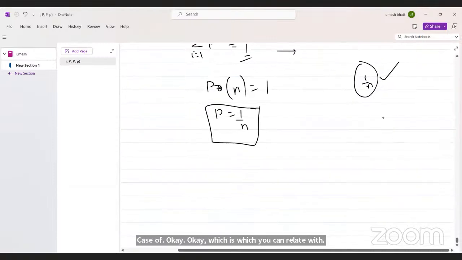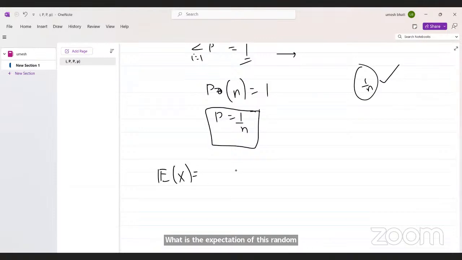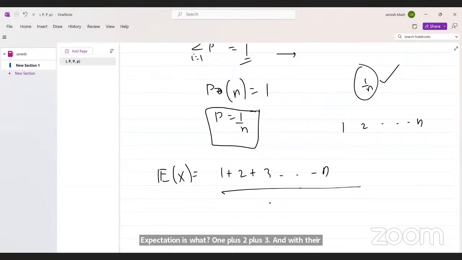Now, what is the expected value here? What is the expectation of this random variable? If my random variable takes values 1, 2, and so on, then what is the expectation? It is 1 plus 2 plus 3 and so on, with their probability which is common, so that's why I divide by n.